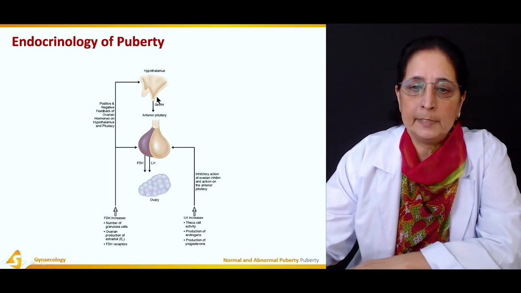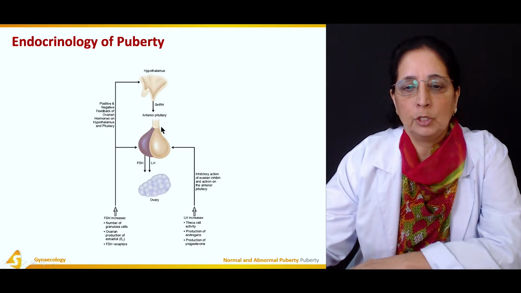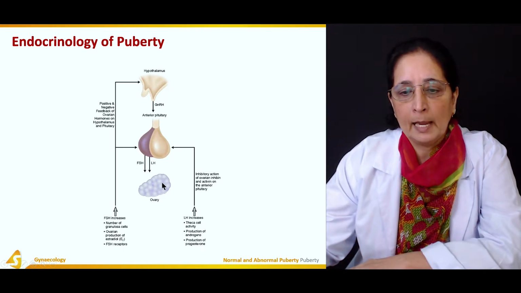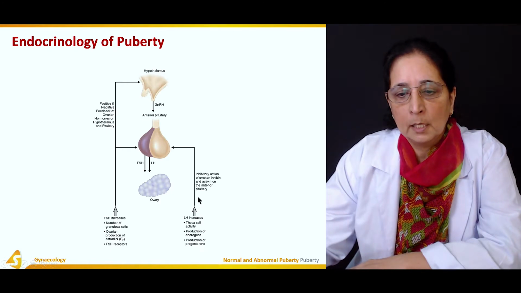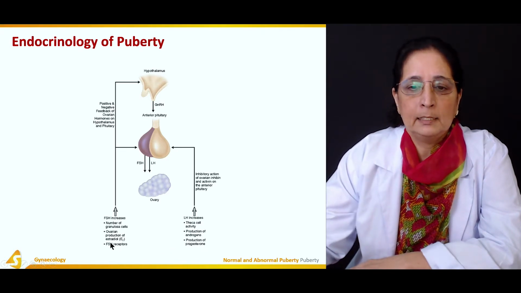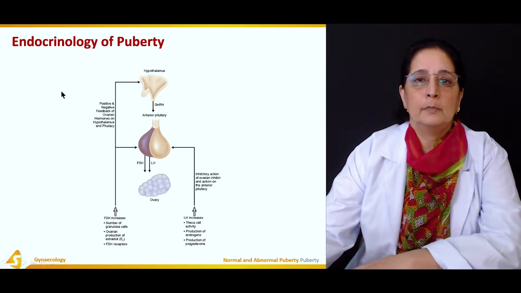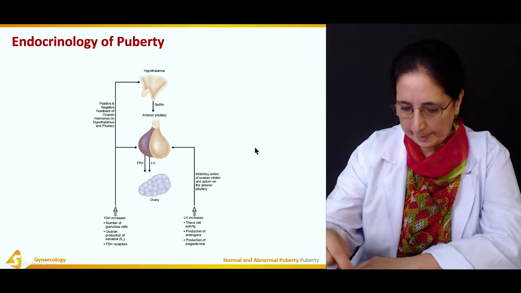So hypothalamus, gonadotropin releasing hormone acts on the pituitary, causing follicle stimulating hormone and luteinizing hormone to act on the ovary, and these can cause production of progesterone and production of estrogen, and these act on the hypothalamus as a result of positive and negative feedback effect.